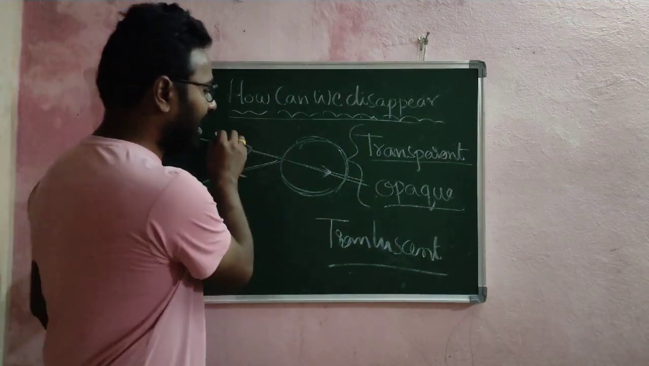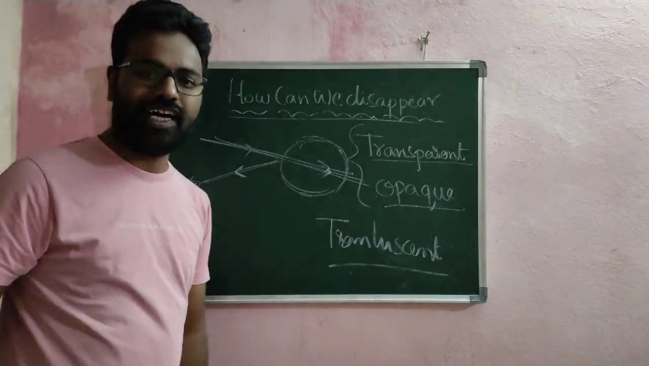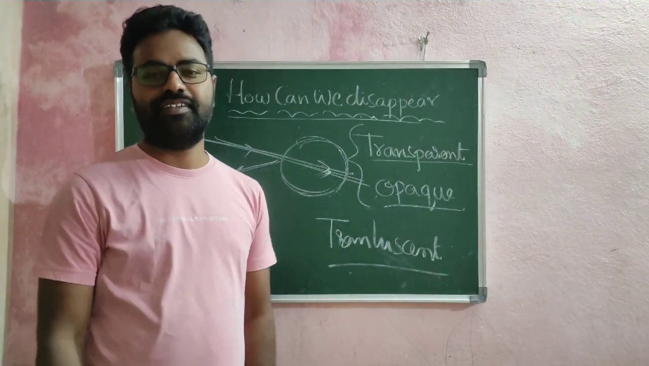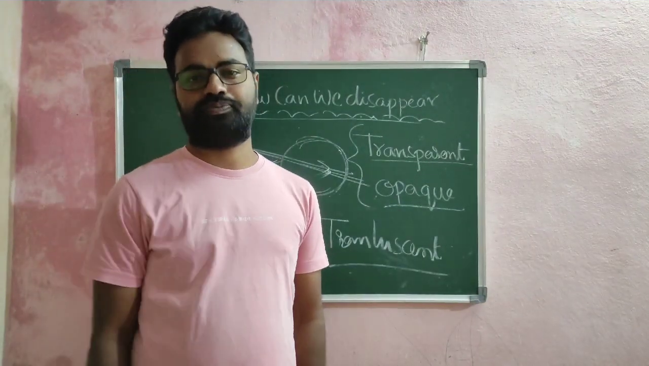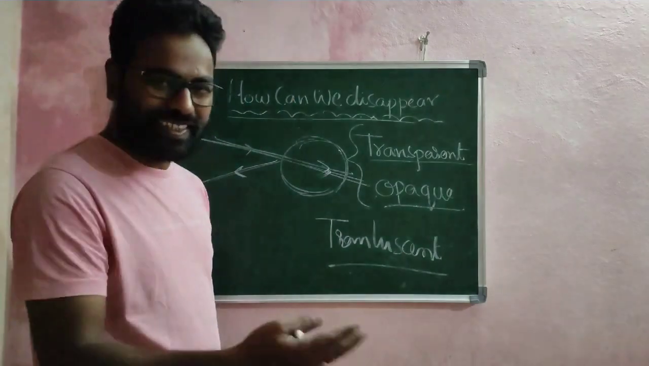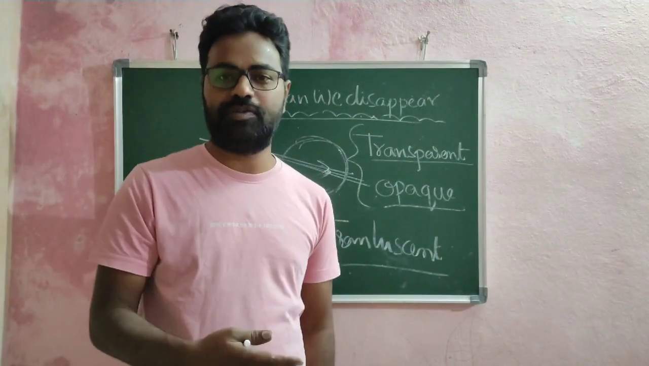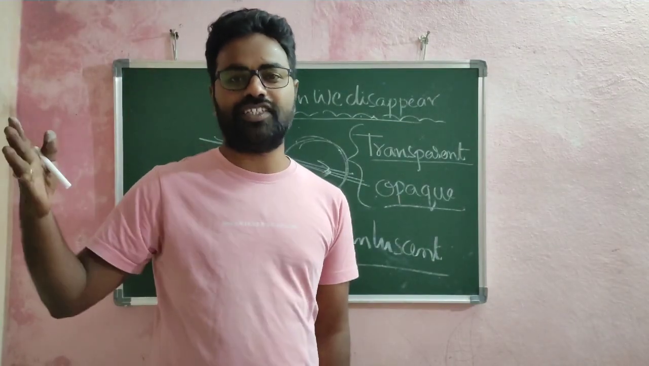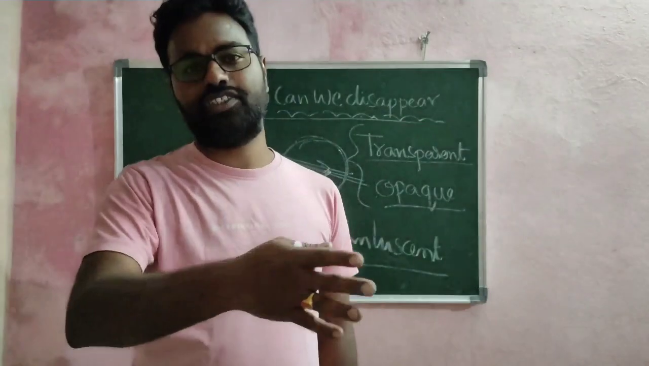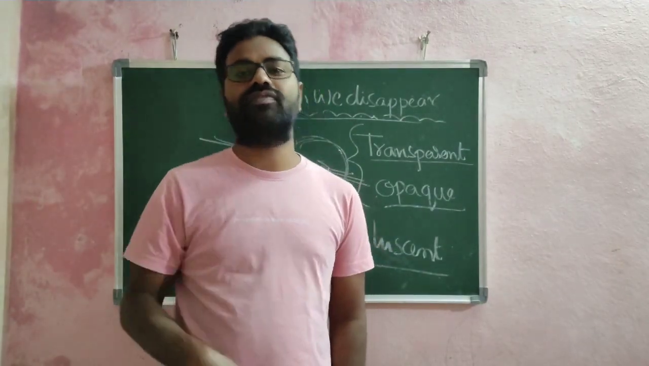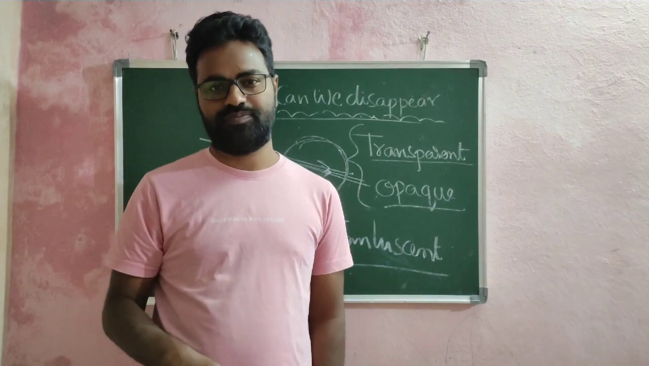If light passes through this object, then the object is invisible. That is the reason why air is not visible, because light is passed through air. Since the light is passed through air, the air is not visible to us, it is invisible to us.